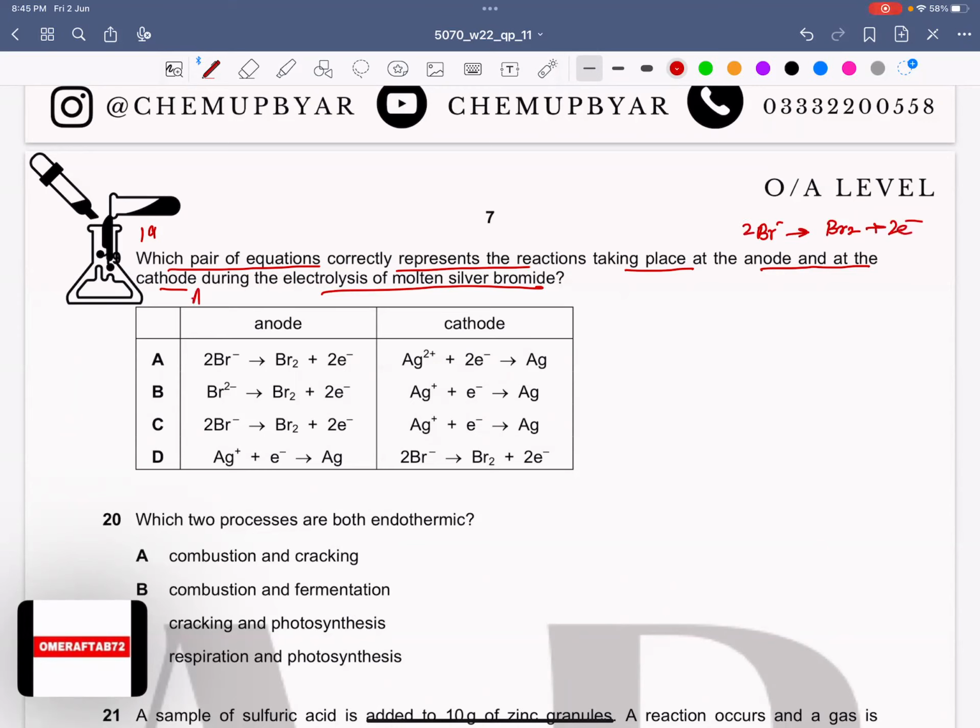And in the same way, at cathode, there is a silver ion, which gains electron and becomes silver metal. So for anode, if you see this and this, these two go wrong. And here Ag2 positive is a wrong ion. Silver has a +1 charge ion only. So A goes wrong, which makes C the correct option.